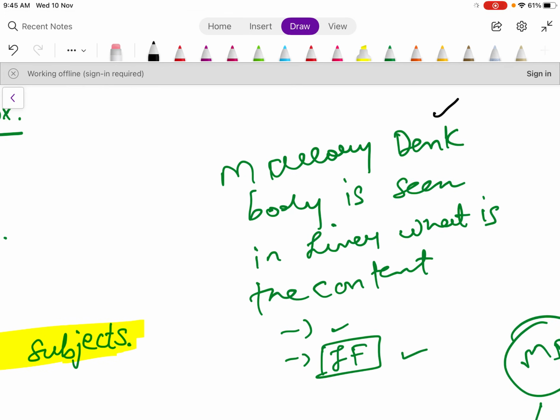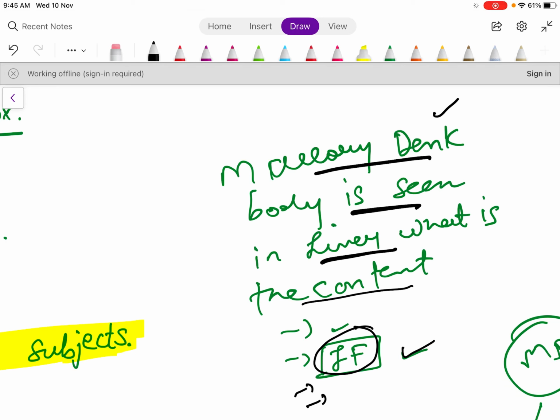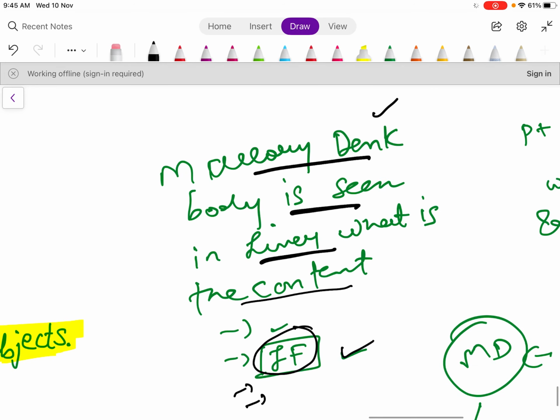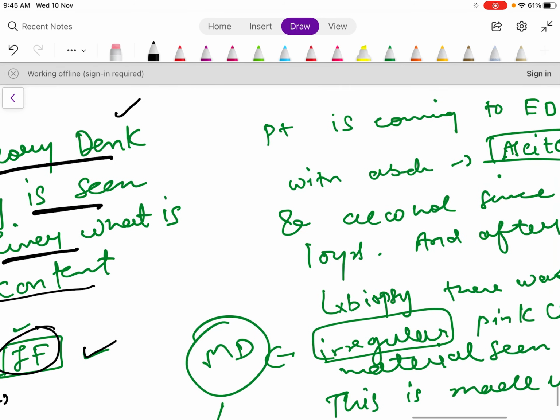before 2020 what they used to ask is, they will write this one line: Mallory Denk body is seen in the liver, what is the content, and they will give you 4 options, and out of that intermediate filament is one. So you need to answer intermediate filament. But nowadays they won't ask in this way.